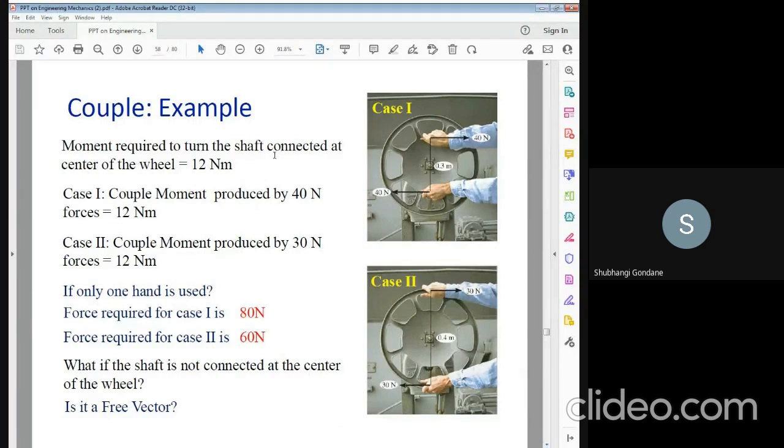So this is also one of the examples, that is the moment required to turn the shaft connected at the central wheel. So this is the moment required. So you have to take the force, that is 40 Newton, by applying with the hand. This is the position of the couple. The force can be applied in this direction. Also it can be applied in this and equal forces. Case 1.